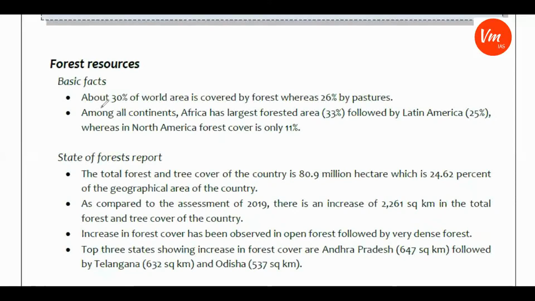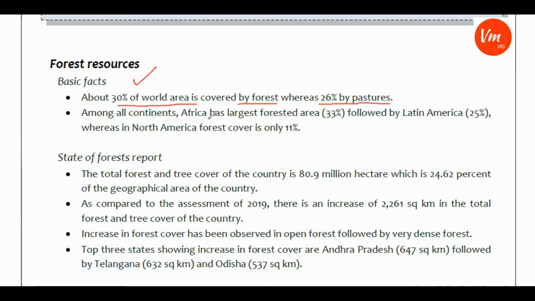Here I try to provide some of the basic facts so that I'll be able to introduce you to the issue. If you see the basic facts, around 30% of the world area is covered by forest, whereas 26% by pastures. So it reflects the importance of forest resources as far as economy, environment, and ecology and the balance between these components are concerned.